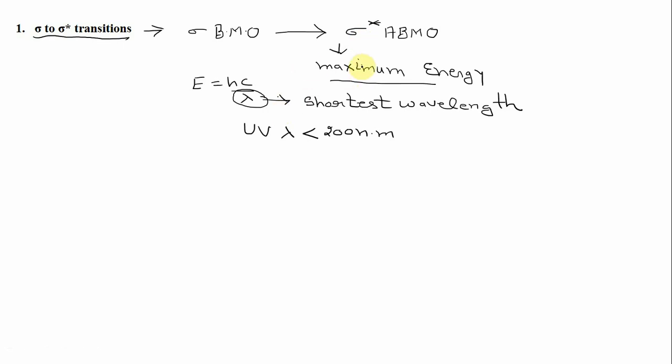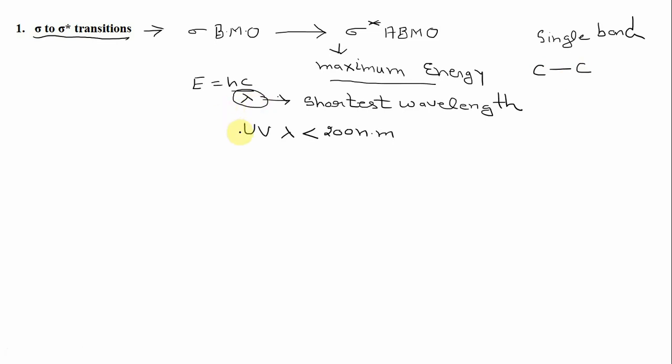Moreover, these transitions take place in all organic compounds. Since all organic compounds consist of single bonds, they always have sigma electrons, for example like this. So all of these organic compounds that contain a single bond undergo a sigma to sigma star transition, since it is possible in all organic compounds that have sigma bonds.